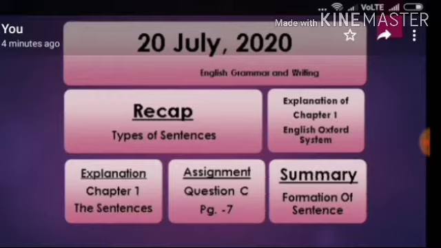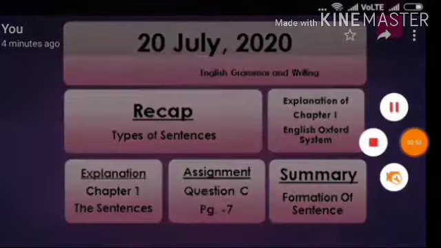Then we will go for the explanation of chapter number 1 of our book, English Oxford System, Writing Book 5. Explanation of chapter number 1, the sentences, and you will do with me some exercises. And assignment for today will be question number C, page number 7. And summary for today will be the formation of sentences according to their types.